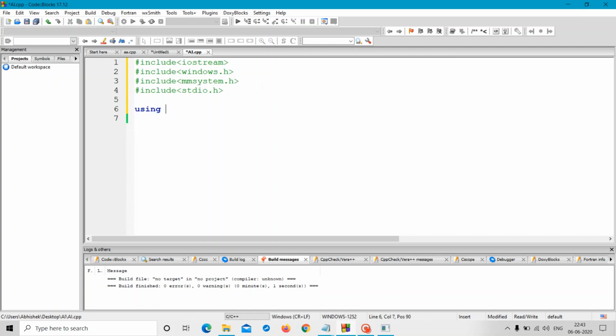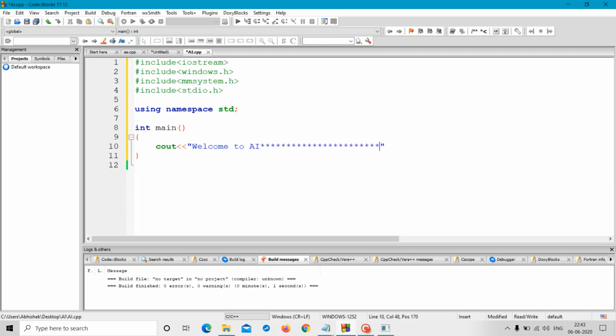Now using namespace std. Okay, then int main, the starting of our program. I will write a pretty message: welcome to AI, with stars.